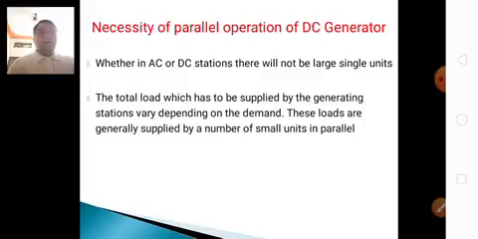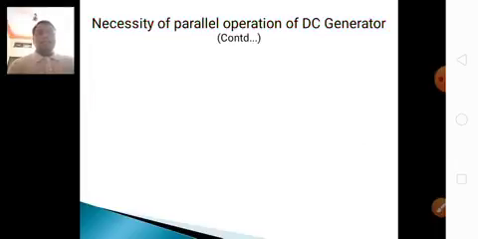The total load which has to be supplied by the generating stations varies depending upon the load demand, so these loads are generally supplied by a number of small units connected in parallel. Parallel connection means continuity of service. When connected in series, the total power will be off if one generator fails. In parallel, if one generator fails, the entire supply will still be given. So continuity of service is provided and the efficiency will be more.